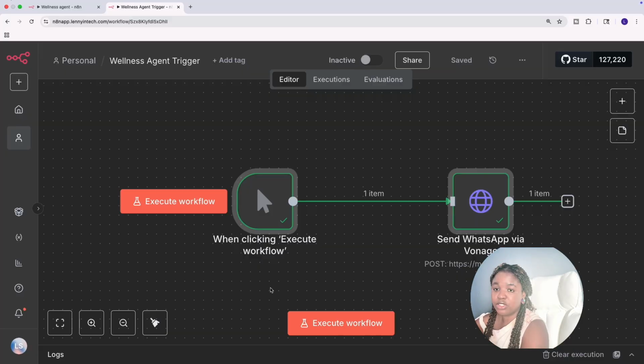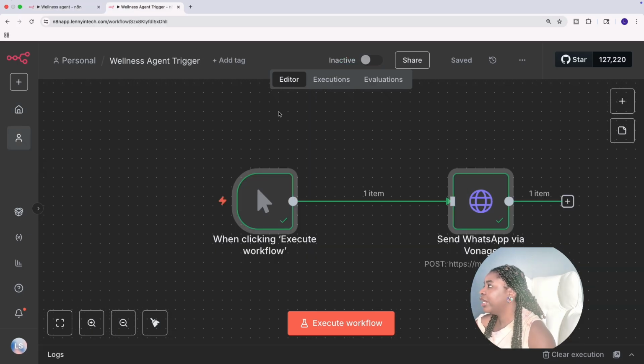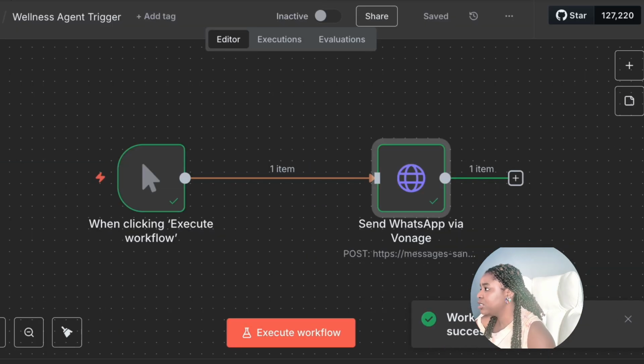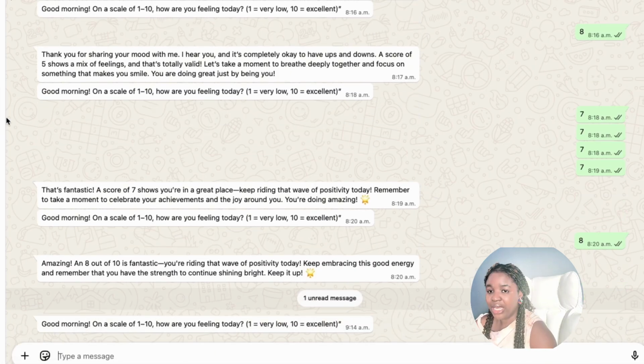For the purposes of this tutorial, I decided to just use a manual trigger instead of a scheduled trigger. If I use a scheduled trigger, it means I have to wait around till it's time. So I'm just using a manual trigger in here. When I execute this workflow, you'll see that a message will come through. It's asking me this message. So I'm going to go back into the main AI agent.